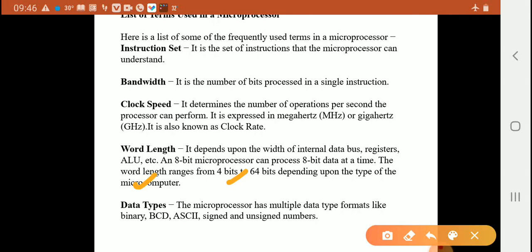Microcomputer is a small computer that processes input and output devices. Data type: the microprocessor has multiple data type formats like binary, BCD (binary coded decimal), ASCII, and signed and unsigned numbers.